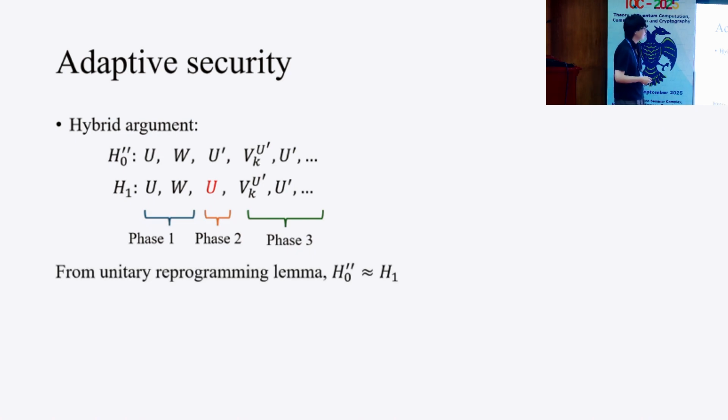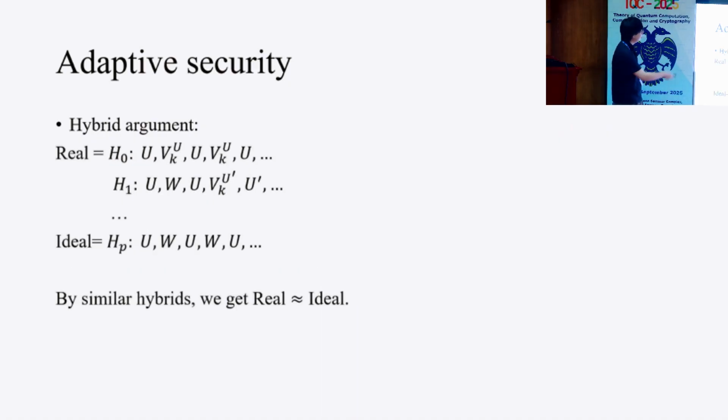So we can show that this H-dash-dash-0 is close to H1. So here we get that H0 is close to H1. By considering a similar hybrid, we get that this real hybrid H0 is close to the ideal experiment. Therefore, we can show the security of our construction. So this is an overview of our proof.